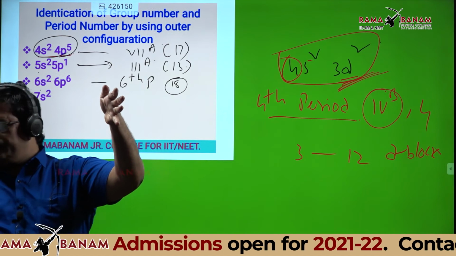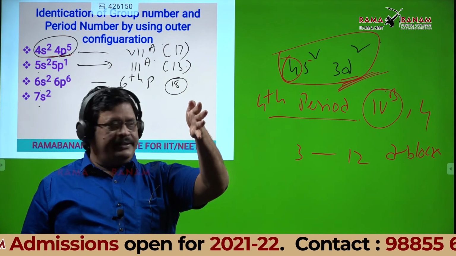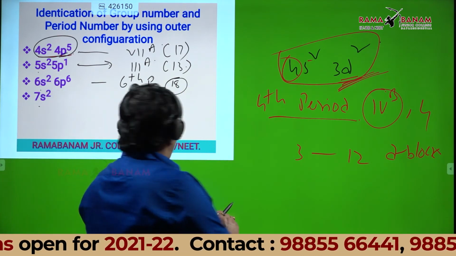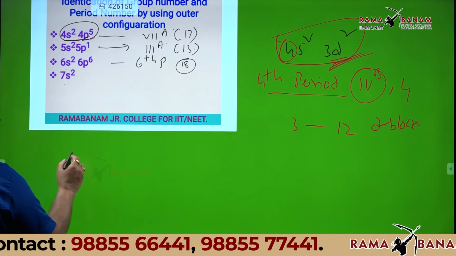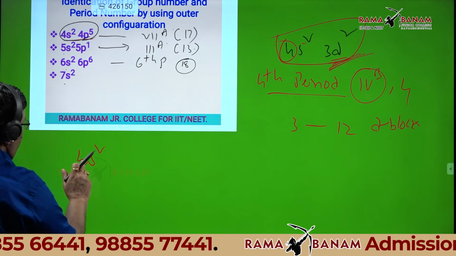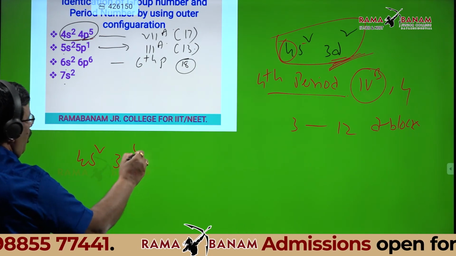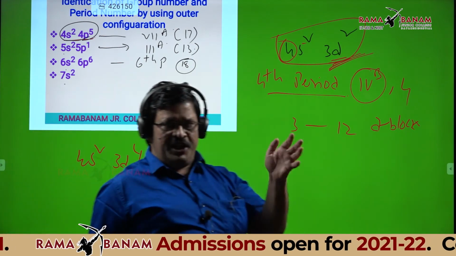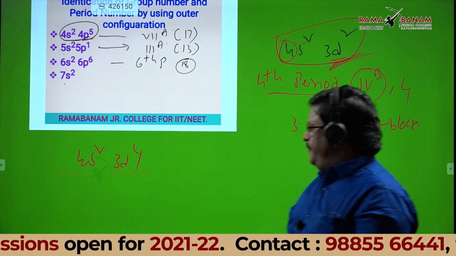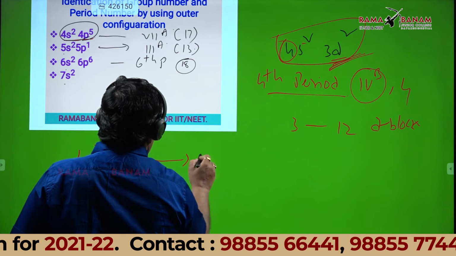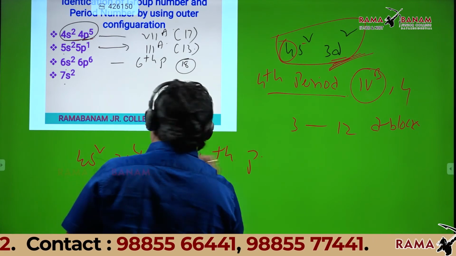Can I give one more? Yes, sir. Okay, I'll write here: 4s2 3d4. Students, you just try to write. Fourth period, 6B group, sir. Excellent.